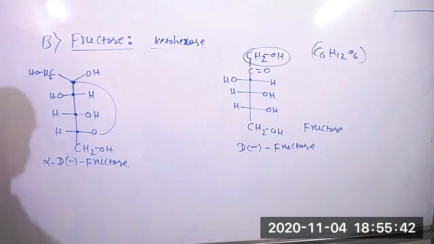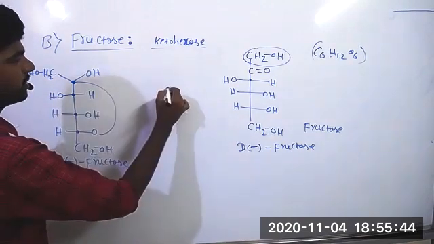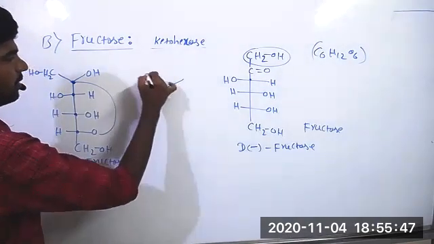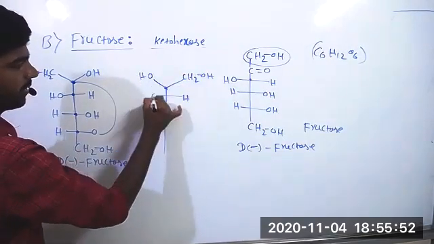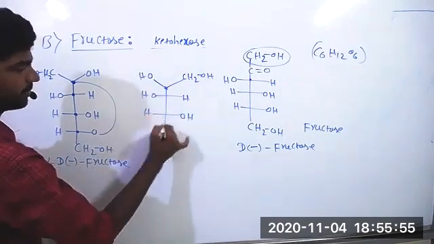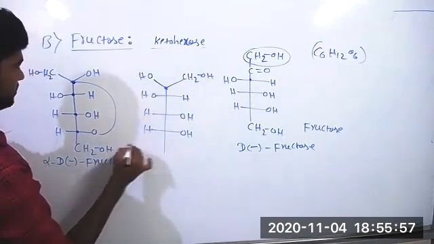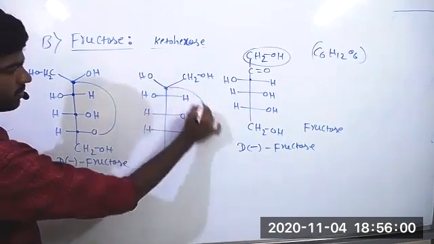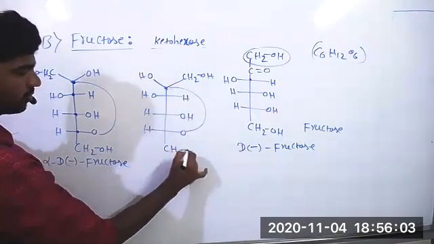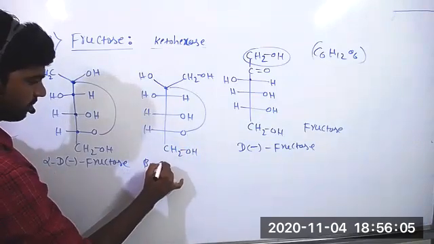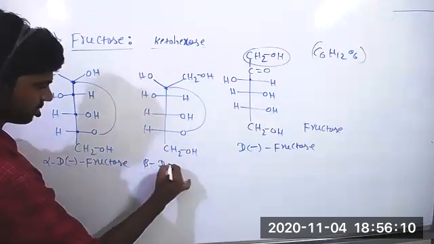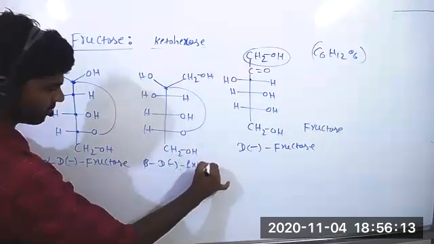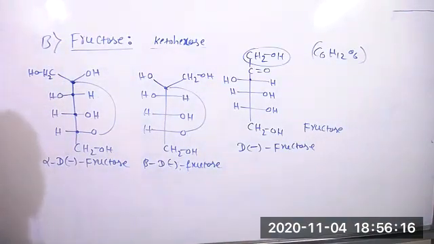Okay, this is alpha fructose, and beta fructose is: OH left, CH2OH right, H, OH, OH, H, OH, H, CH2. This is beta D fructose. So these two structures you are supposed to draw, sir. Yeah, later I will give notes. In tomorrow's class I will give notes. Just listen.